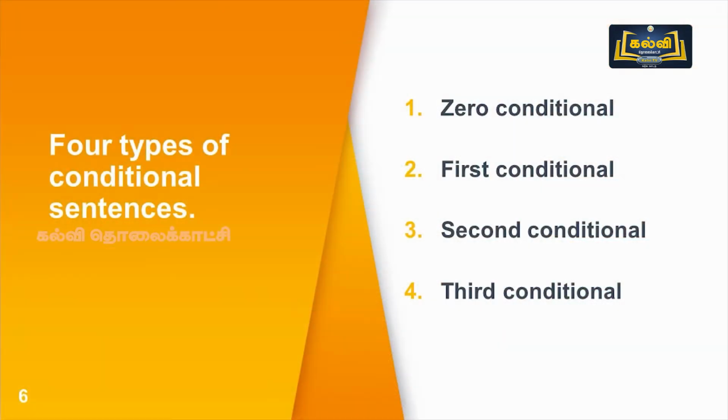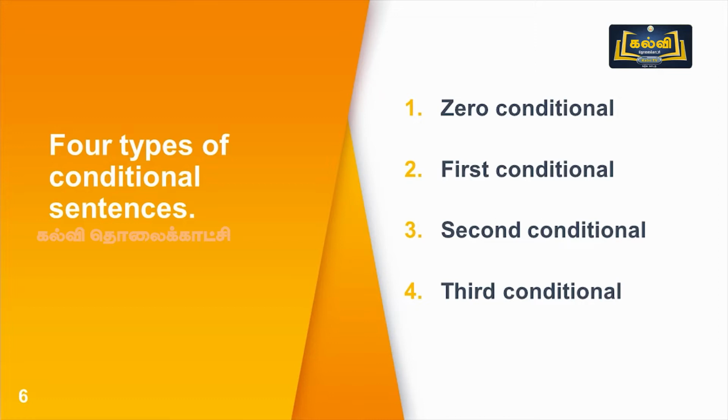Let's see the four types of conditional sentences. First type is zero conditional. Second, first conditional. Third, second conditional.